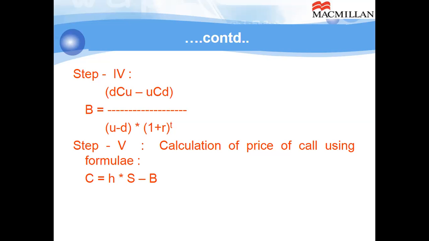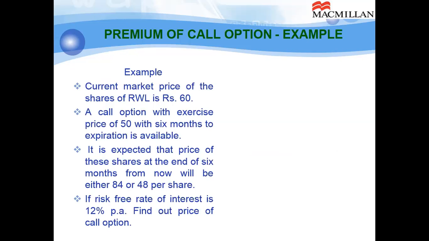If you are selling a put option, what is the implication? The other party who is the buyer of the option has the right to sell the underlying asset to you. It means you have the obligation to buy. And when you have already done a short selling, when you buy the things, you can cover your short sold position. So that will be the meaning in put option. So C is equal to hedge ratio times S, spot price, minus B, the funds to be borrowed to create the hedge ratio. Let us take an example.